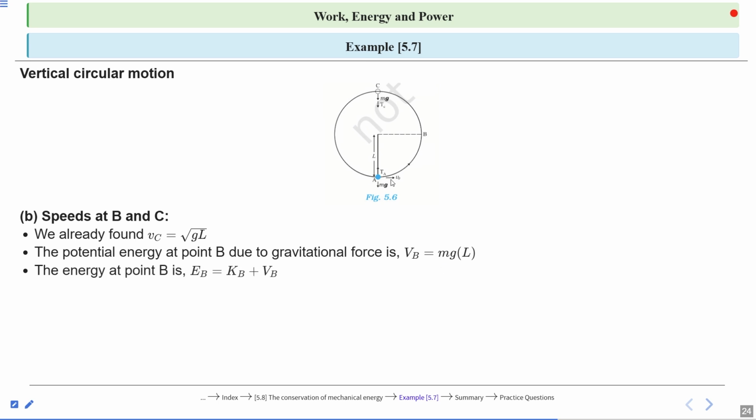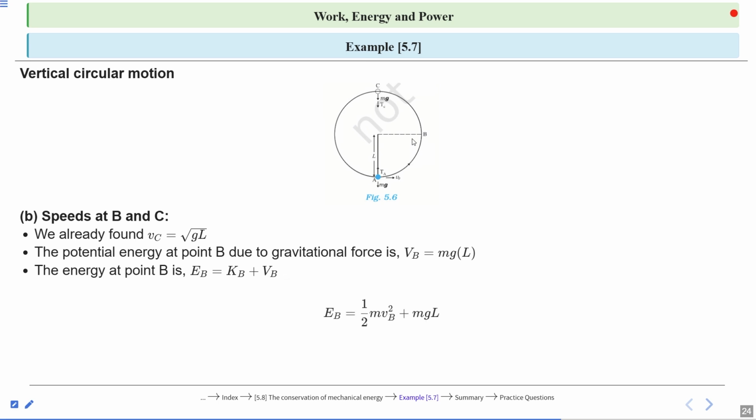Now the energy at point B, the total energy, is the sum of kinetic energy and potential energy. So the kinetic energy at point B is K_B and the potential energy at point B is V_B.